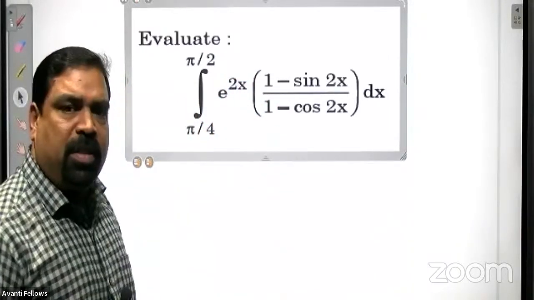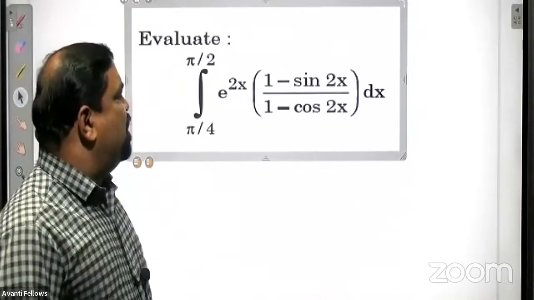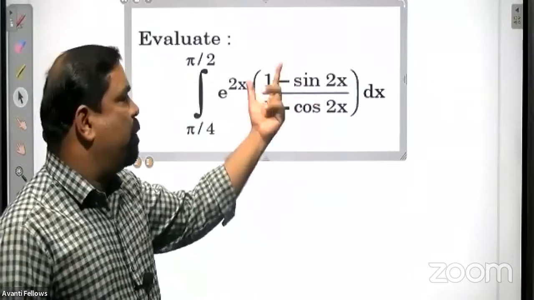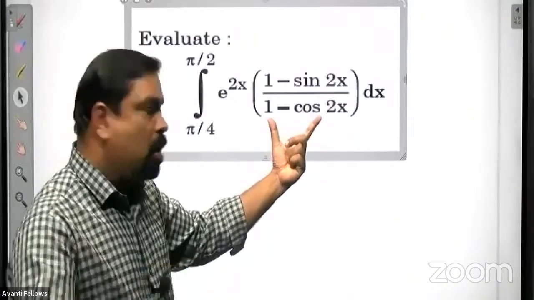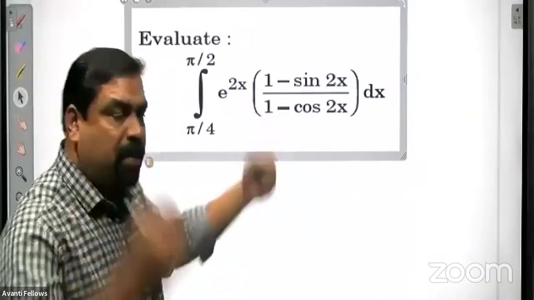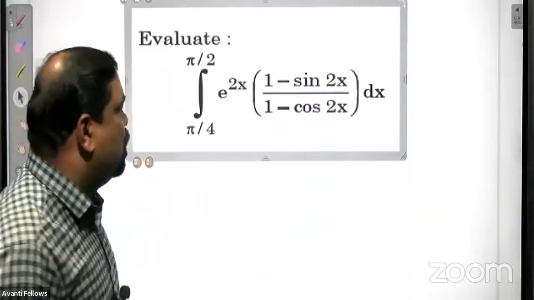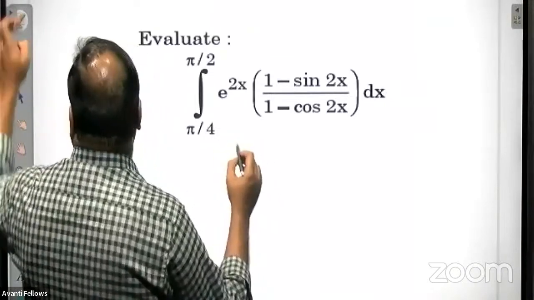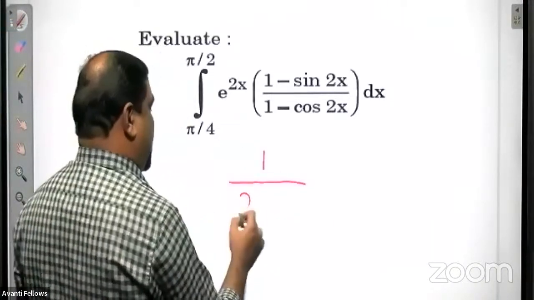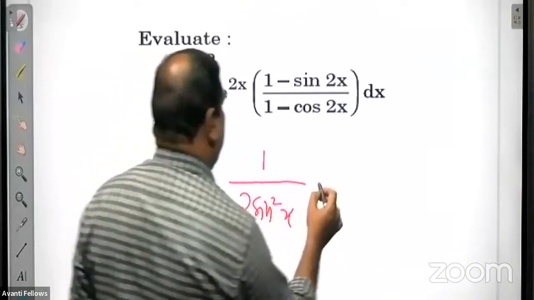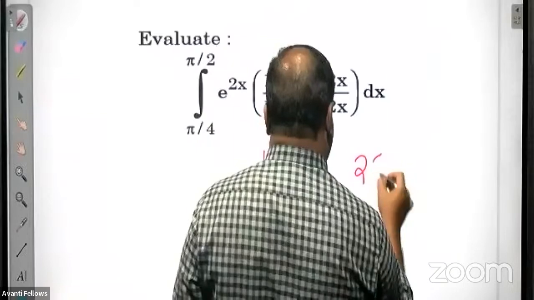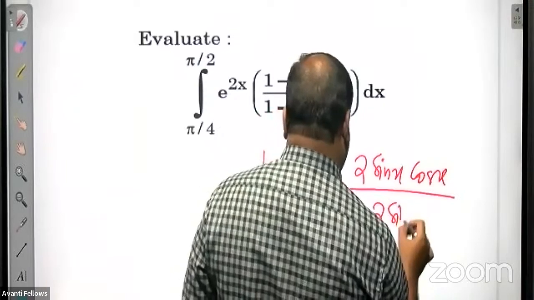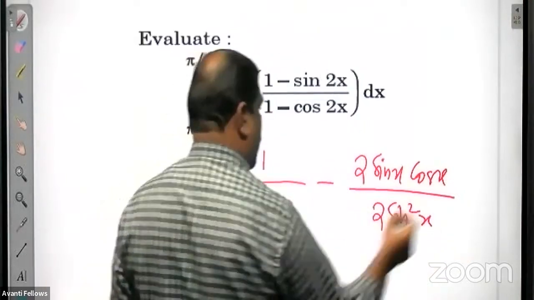So what is the method actually? I will just give the idea. What we have to do is this: 1 minus cos 2x is 2 sine square x. Then we have to separate the bracket term as 1 upon 2 sine square x minus sine 2x divided by 2 sine square x, where sine 2x means 2 sine x cos x. In this way, we have to do actually.